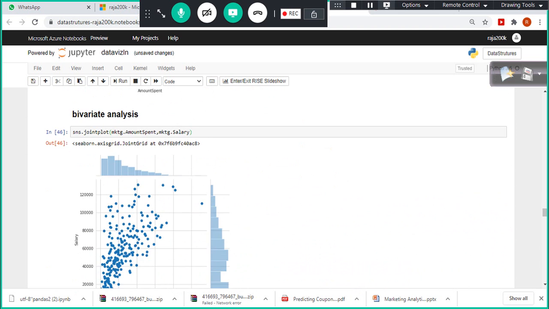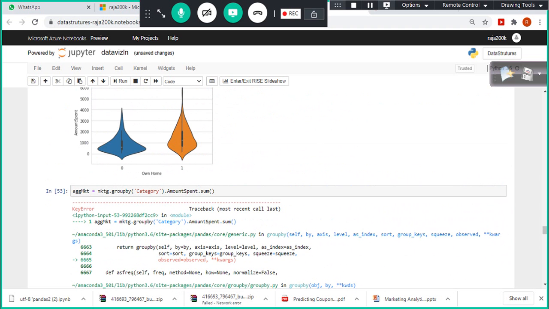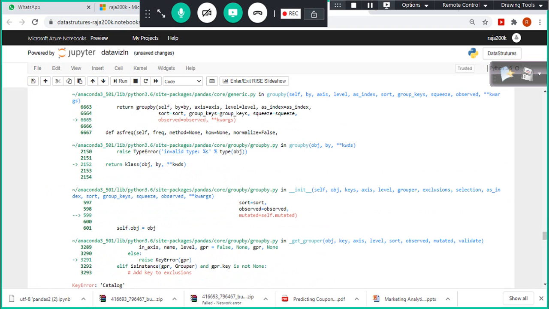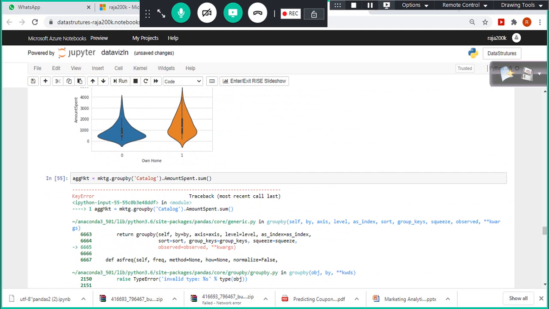Sorry, your category is not there. Sorry, I'm making, see, it is telling me very clearly. I'm just thinking, see, it's not catalog. I thought of typing catalog. See, first of all, this column is not there, right? Obviously, catalog is also there, right? Catalog is there. And why is that?